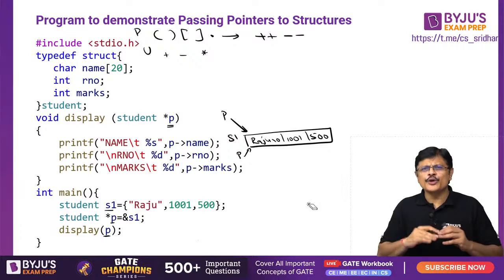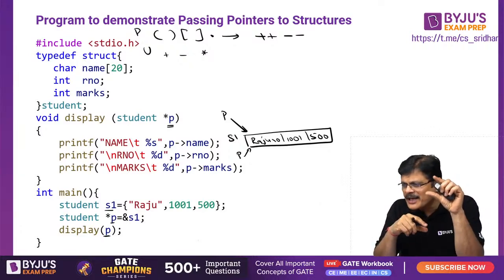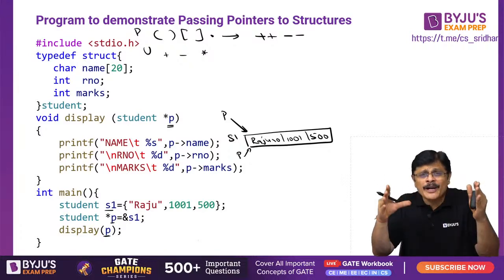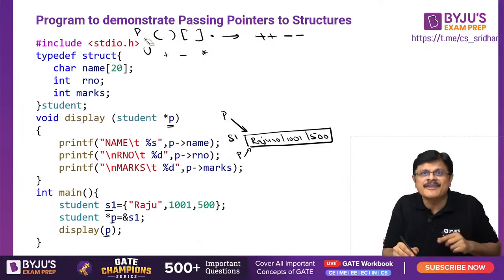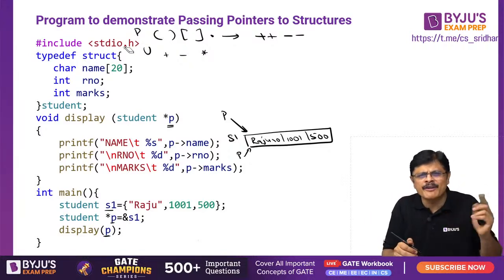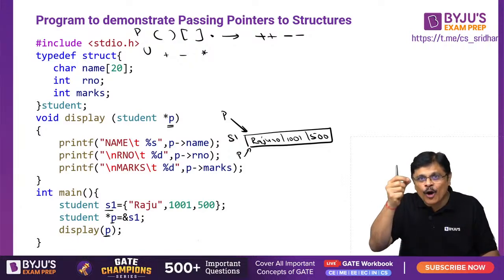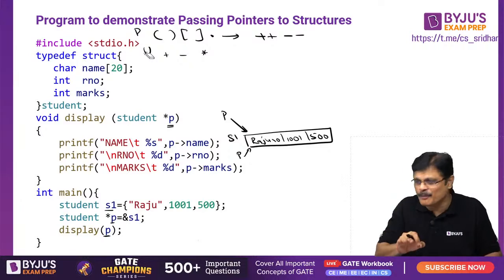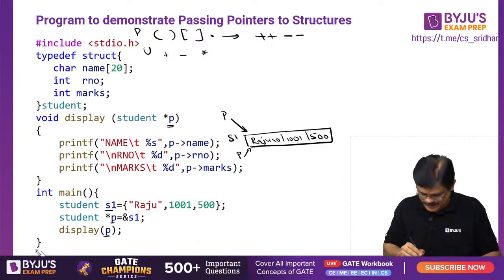Whether I told you or someone told, don't worry about it. Just see the operator precedence table. In the primary, what are the operators you are having? Just go through that. Whether I told or someone told, don't believe it. In C language, you need to remember that particular order of precedence and what all comes under primary and what all comes under unary. That is important. Am I clear?